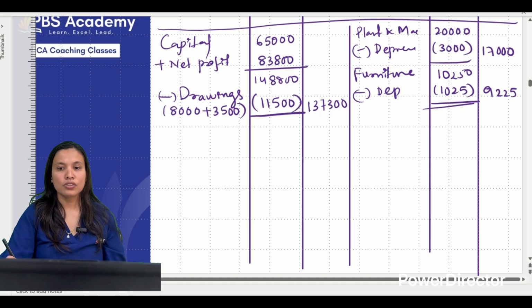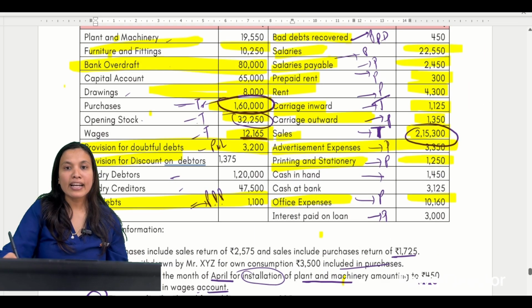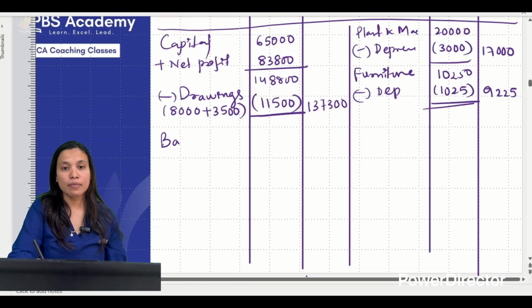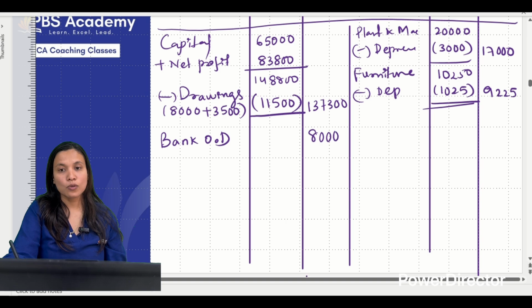Yes. Next, bank OD. Yes, bank OD is a liability. Overdrafts are my liability, so let me write it on the liability side. It is 80,000.